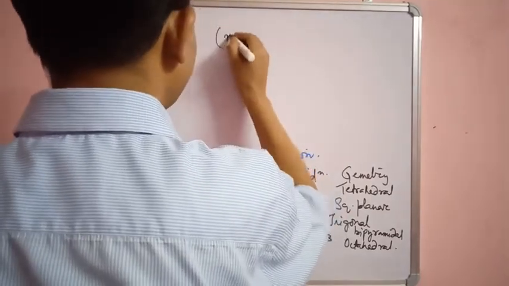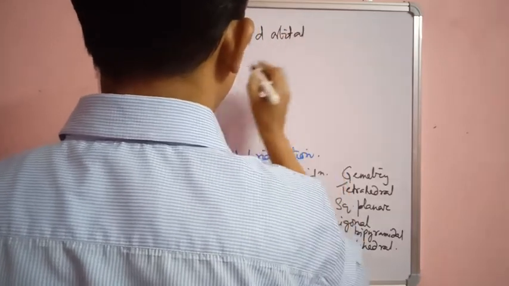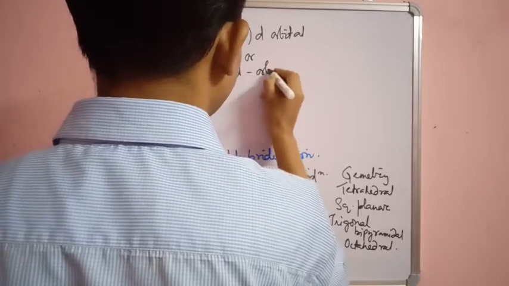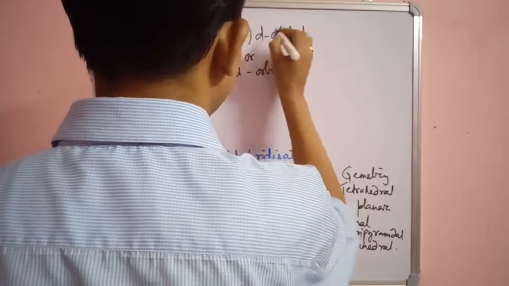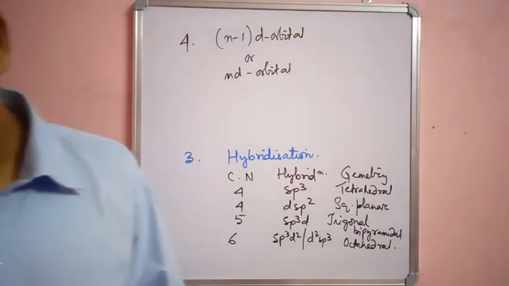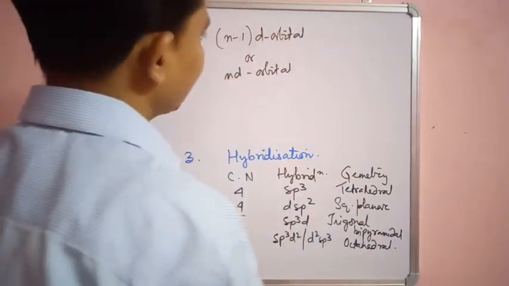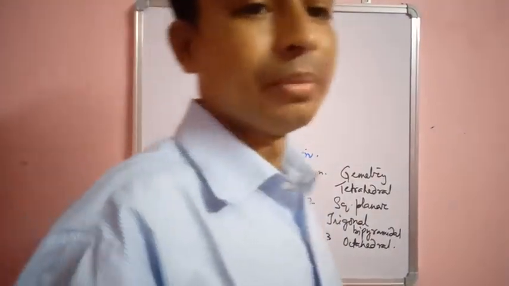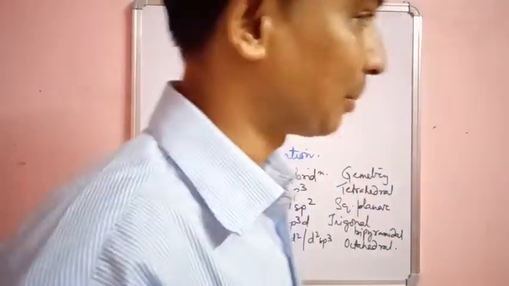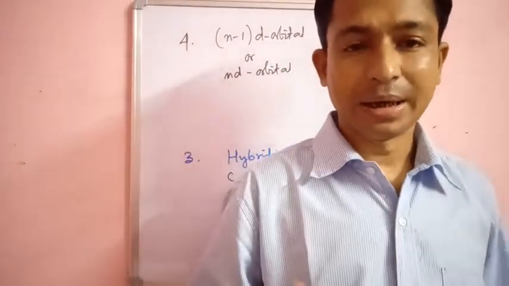It can be the n-1 d orbital, or the n d orbital. So, for example, suppose there is a central atom which belongs to the 3d series. Now suppose we take cobalt. When we take examples, we will see in detail.